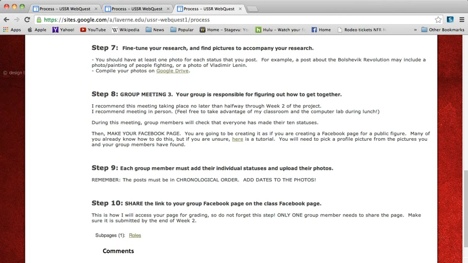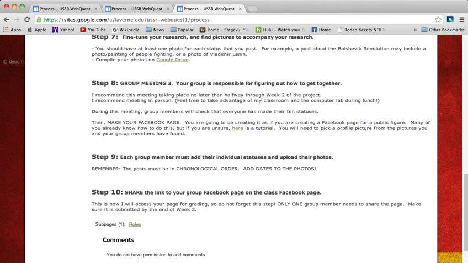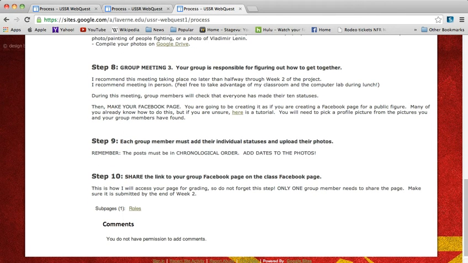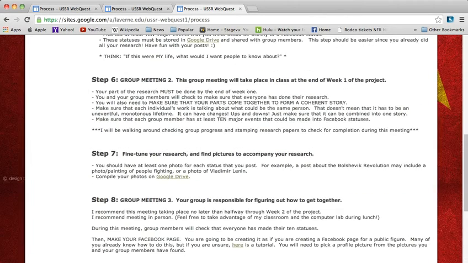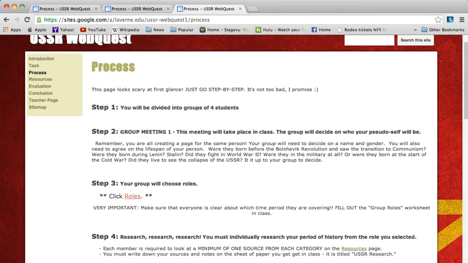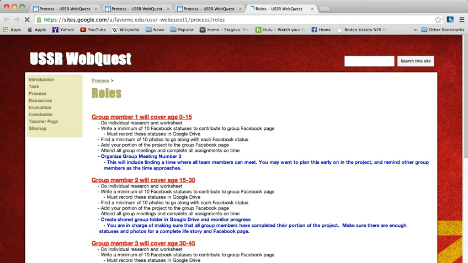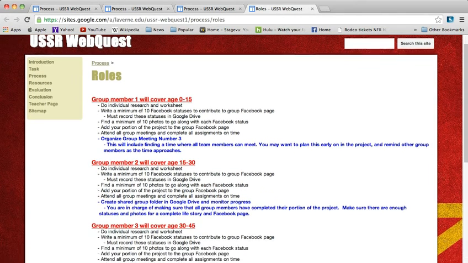Step 10, they need to share the link to the group Facebook page on the class Facebook page. They should already be familiar with how to do this from previous lessons in class. So I'm going to go ahead and go to the roles page, which is at the bottom and over here at the top, which opens up another window where they should be able to go over what each group member is able to do. It says which age the group members are responsible for.